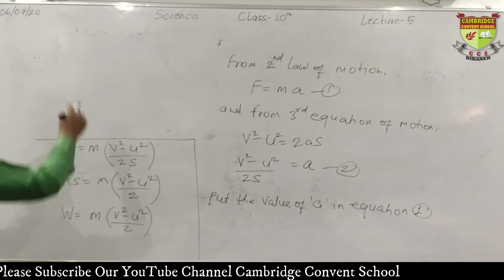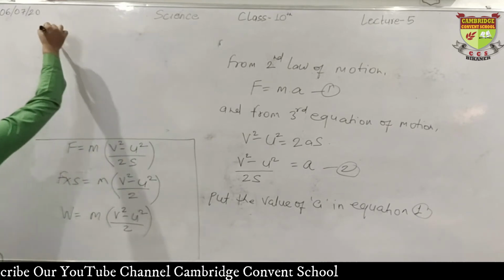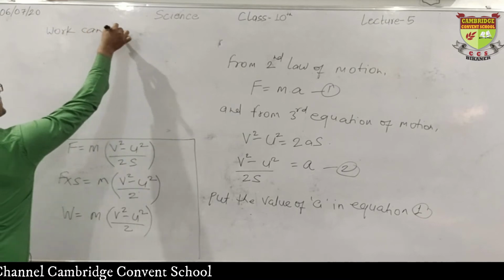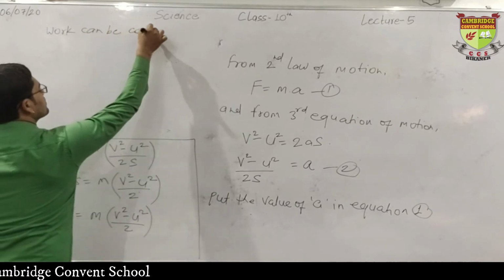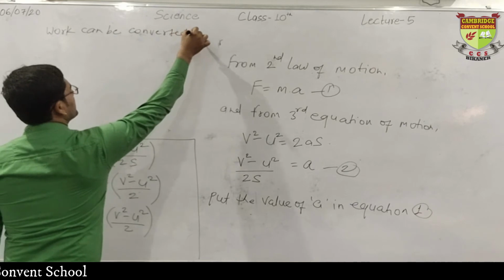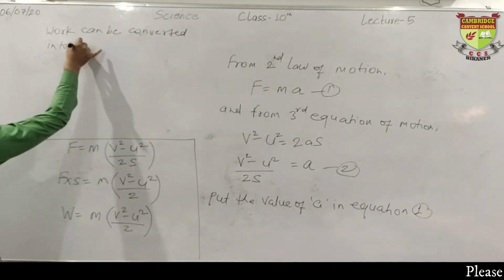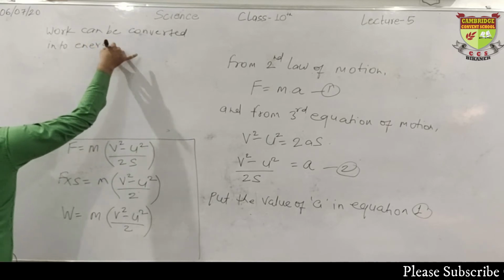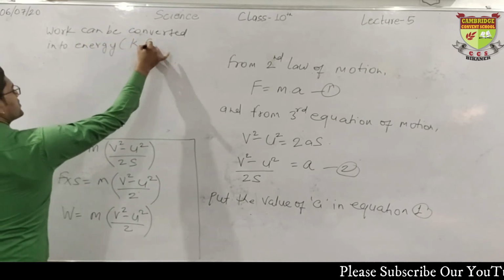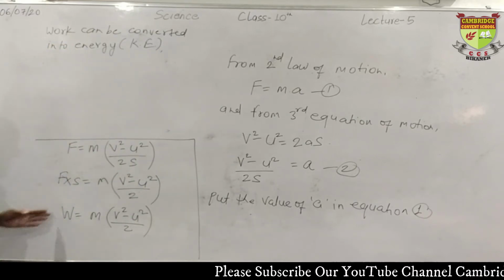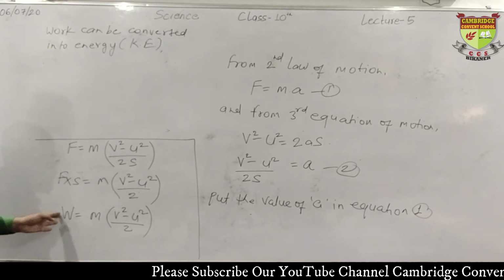So we shall write: work can be converted into energy, and we are using here kinetic energy. So what will happen? Use the kinetic energy symbol in the place of work.